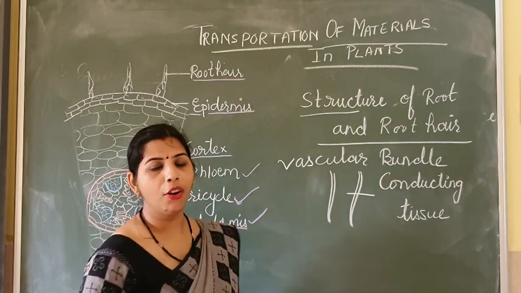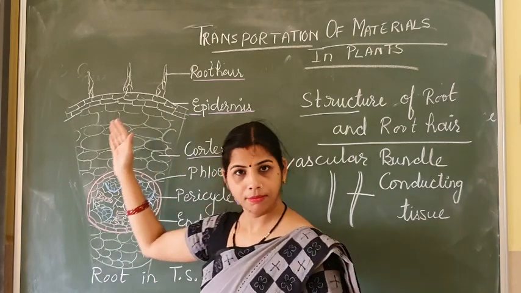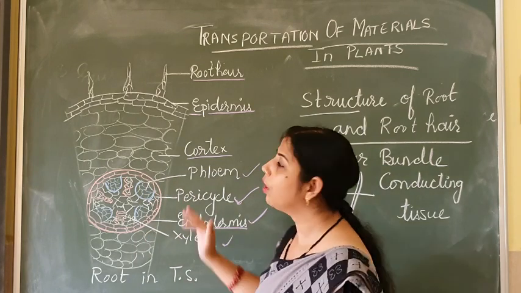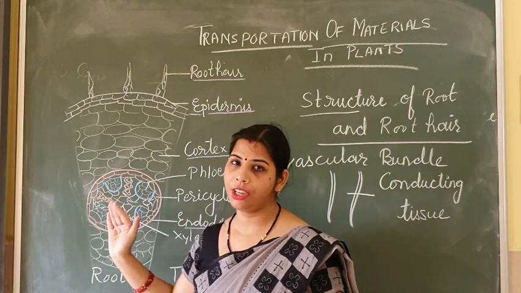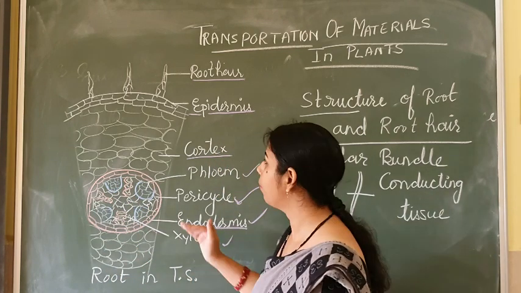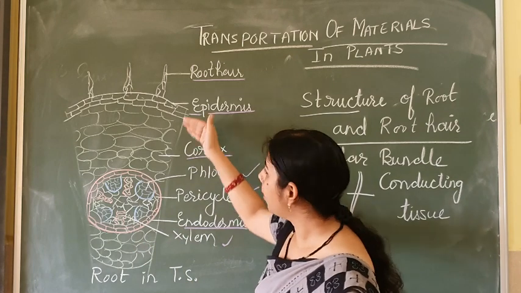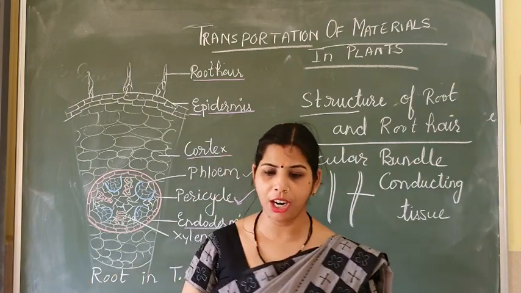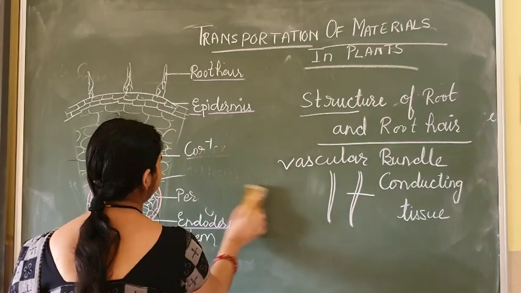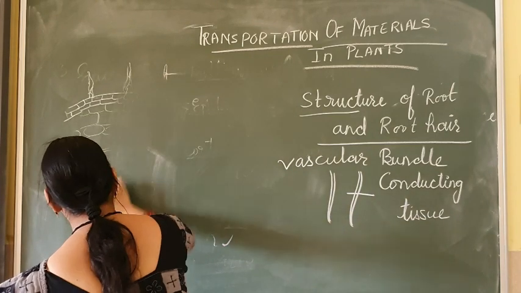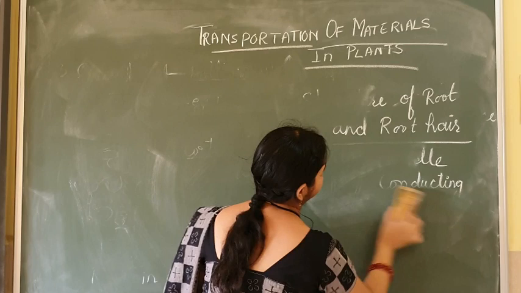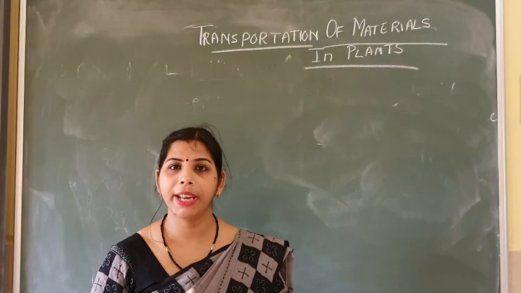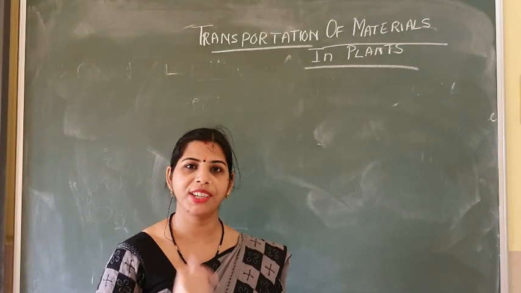Okay. Now, I think you all understand the structure of the root and root hair and how it participates in the transportation. It is very necessary to understand the structure of the root because it is the main part from where the absorption is started. Now, let's start the main topic for which we are going to study this chapter.